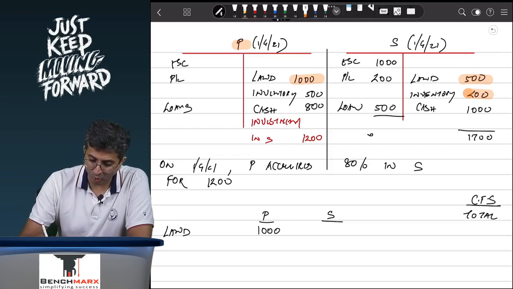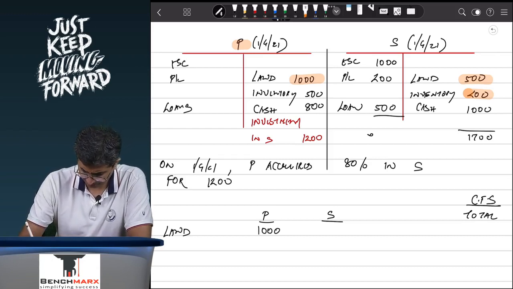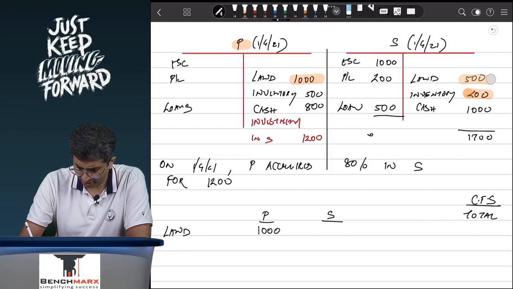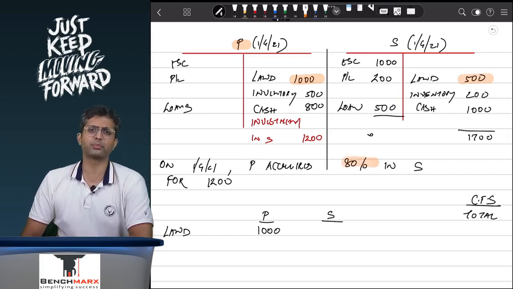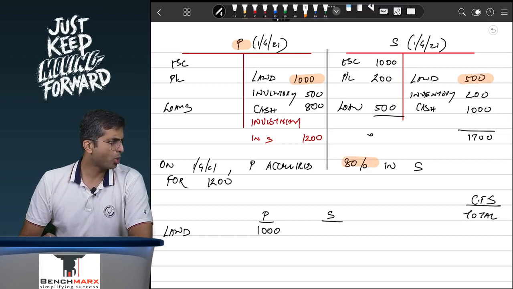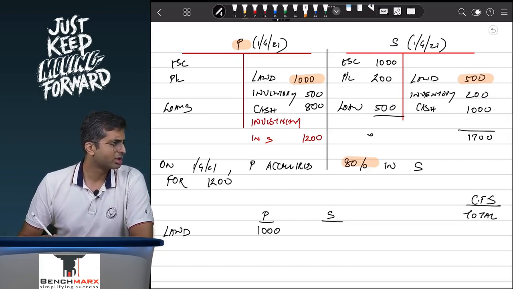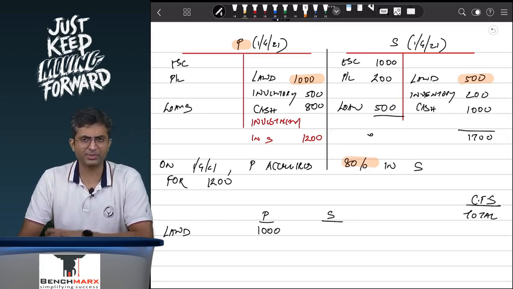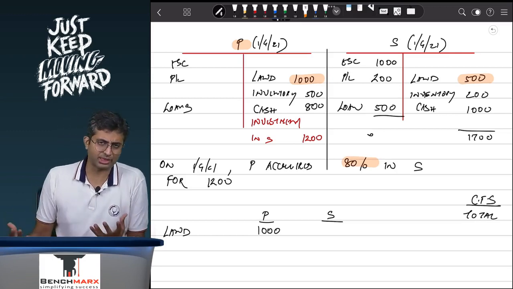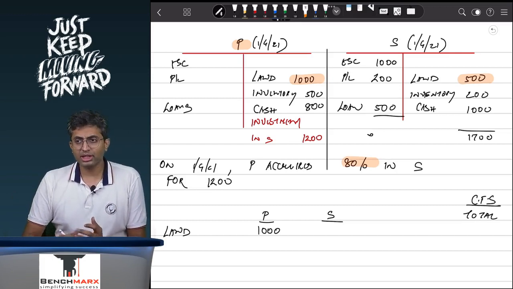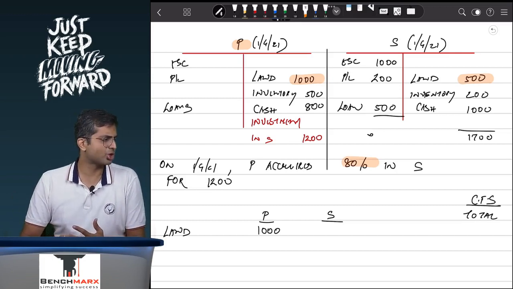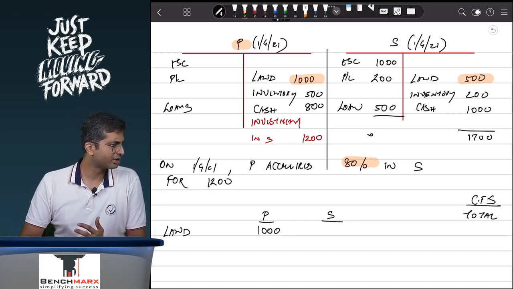You guys tell me, what about the subsidiary's land? Should I take over only 80% of the subsidiary's land because I am acquiring an 80% stake, or should I take over 100% of the subsidiary's land? What is your assessment? Even if I have acquired an 80% stake, what do you guys think?